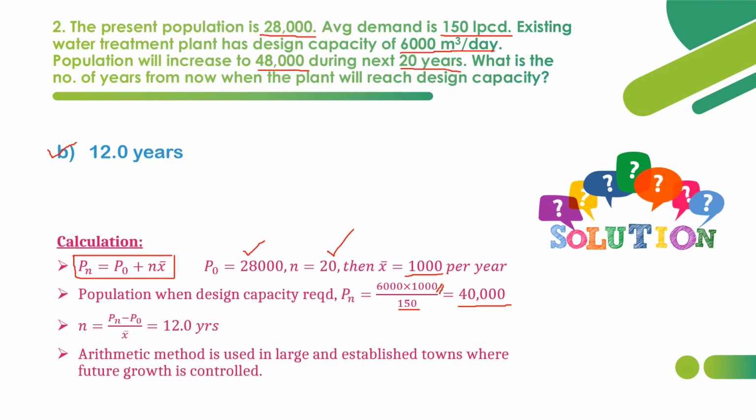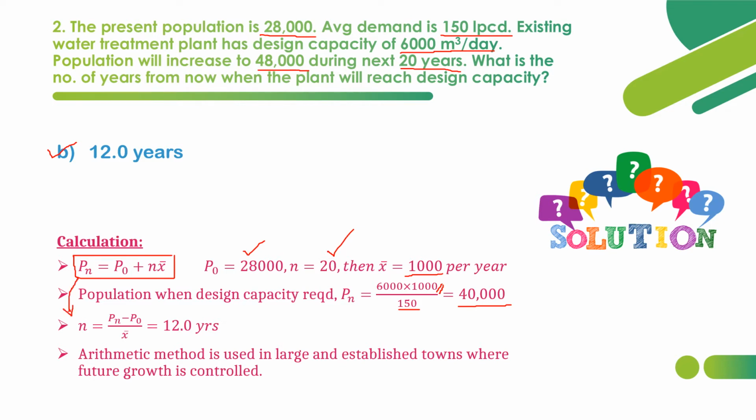So the actual population forecasted is 48,000. So it will be below 20 years only, because after 20 years it will reach 48,000, but as per the design capacity, the maximum population it can reach is 40,000 only. So obviously it will be less than 20 years. So how much is that? n is equal to Pn minus P naught divided by x bar. This formula can be rewritten like this to find n.